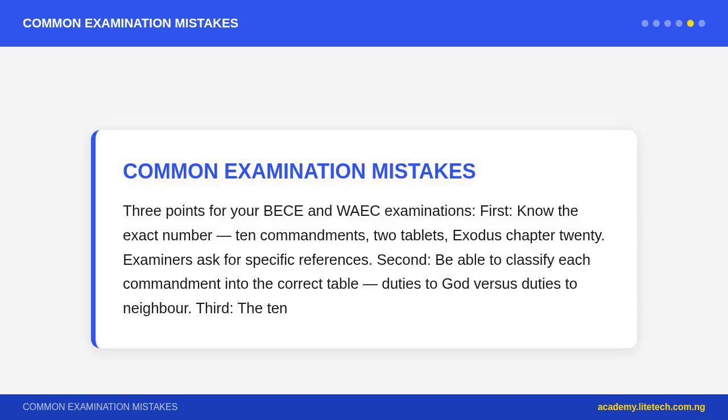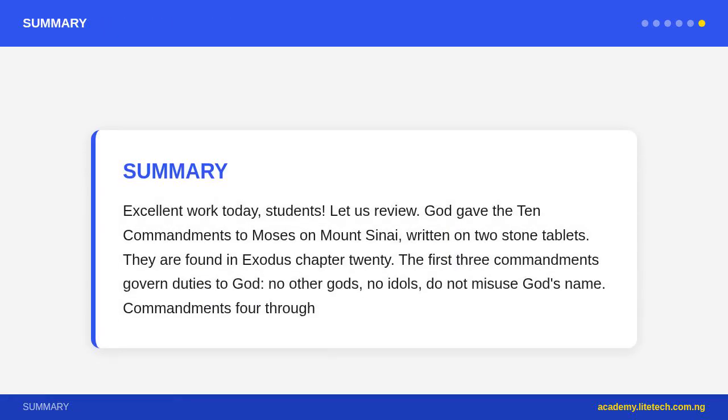Excellent work today, students. Let us review. God gave the 10 commandments to Moses on Mount Sinai, written on 2 stone tablets. They are found in Exodus chapter 20. The first 3 commandments govern duties to God: no other gods, no idols. Do not misuse God's name. Commandments 4 through 10 govern duties to neighbors. Sabbath, honor parents. No murder, no adultery, no stealing, no false witness, no coveting. Jesus summarized all the law in 2 commandments: love God and love your neighbor.